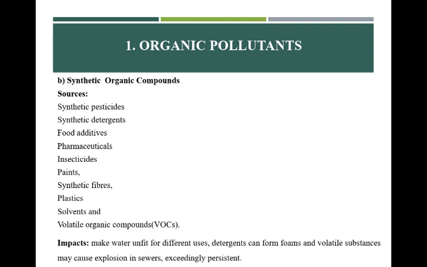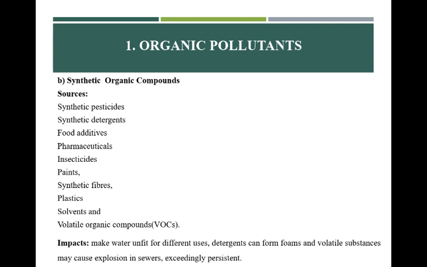Now, the next one is the synthetic organic compounds. Sources of synthetic organic compounds include synthetic pesticides, synthetic detergents, food additives, pharmaceuticals, insecticides, paints, synthetic fibers, plastics, solvents, and volatile organic compounds.